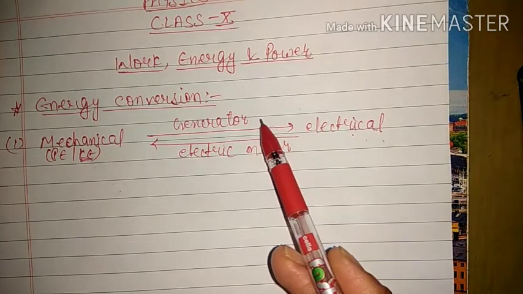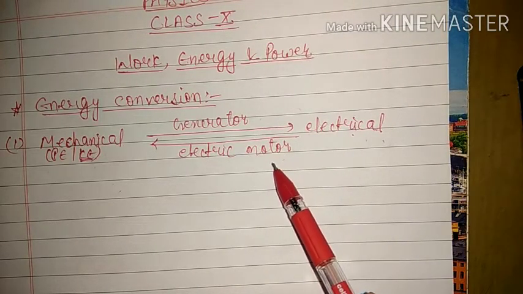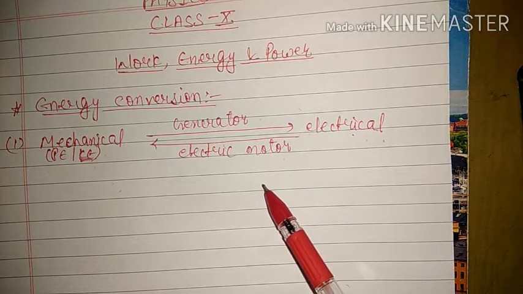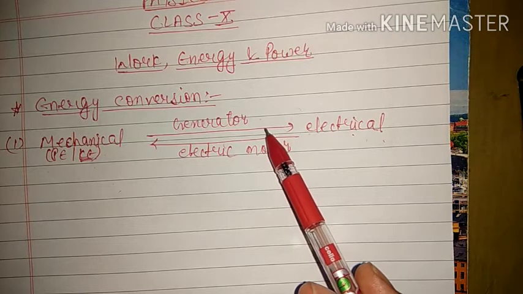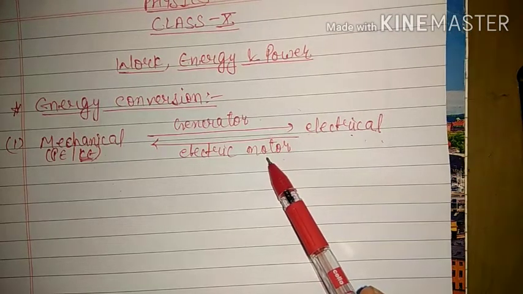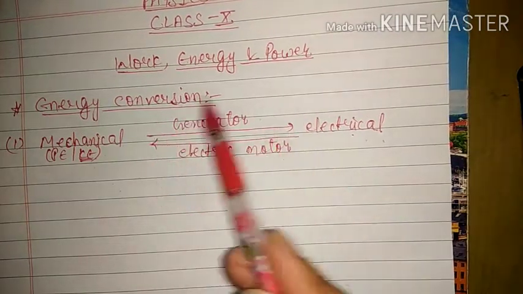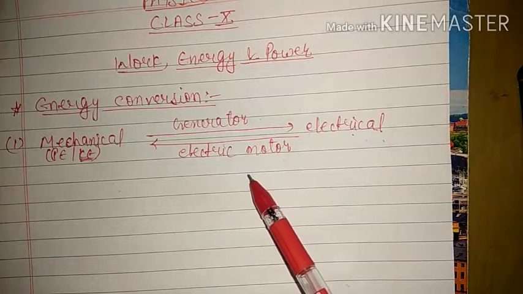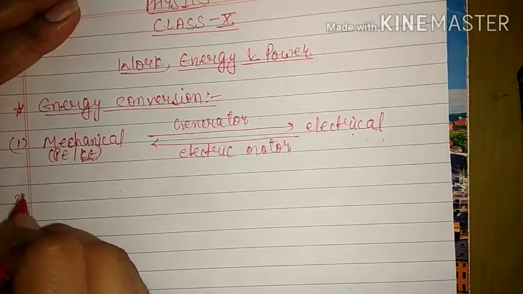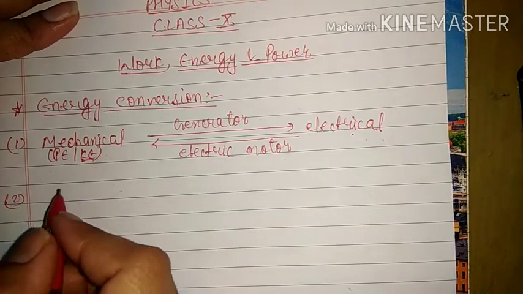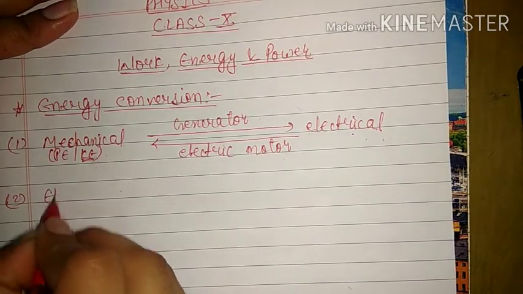Just like the electric generator, in the electric motor also we have the same three things: electric field, magnetic field and torque. Here electric field and magnetic fields are provided and torque is produced. We will see the working of generator and motor in detail in electromagnetism. So this is our first conversion, and our second conversion is electrical energy into heat energy.